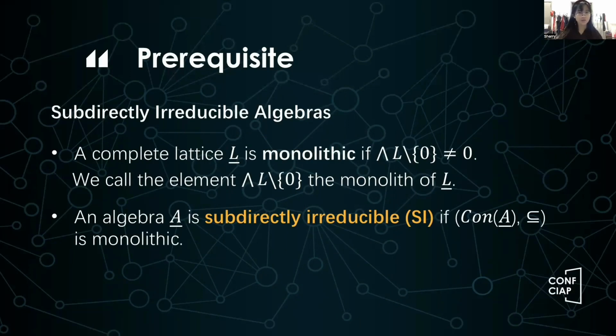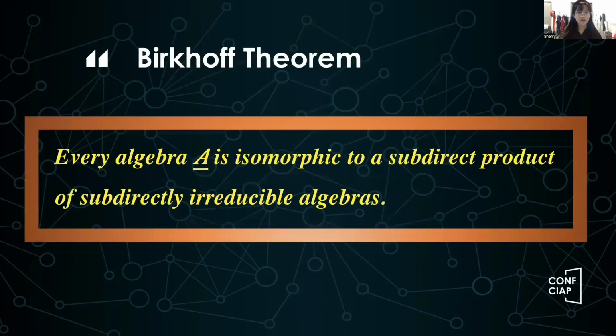Now we move to the key concept, subdirectly irreducible. We use a concept called monolithic to define subdirectly irreducible algebras. A complete lattice L is called monolithic if there is a unique smallest non-zero element in the lattice. And we say an algebra is subdirectly irreducible if its congruence lattice is monolithic. Mathematicians have a powerful result called Birkhoff's theorem, which says that every algebra A is isomorphic to a subdirect product of subdirectly irreducible algebras.